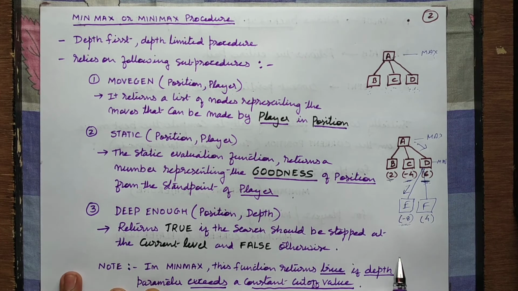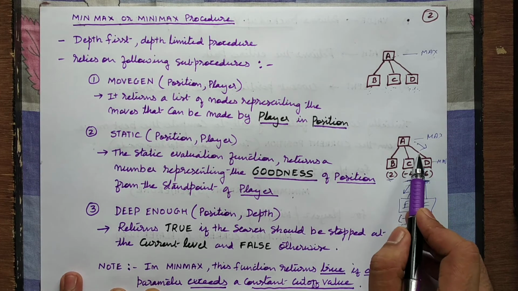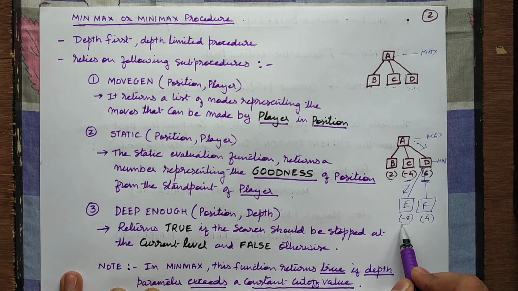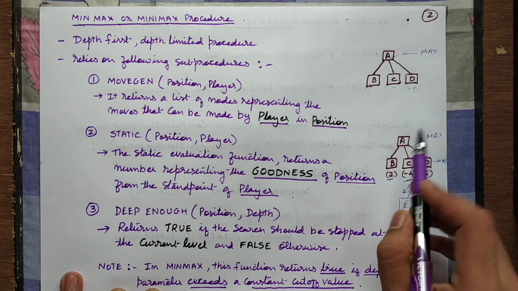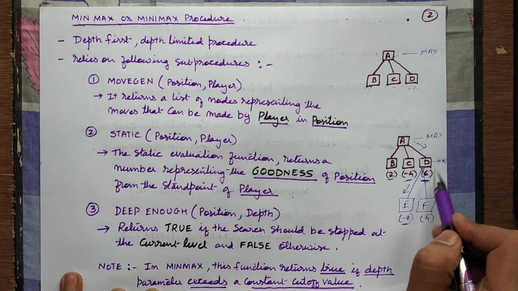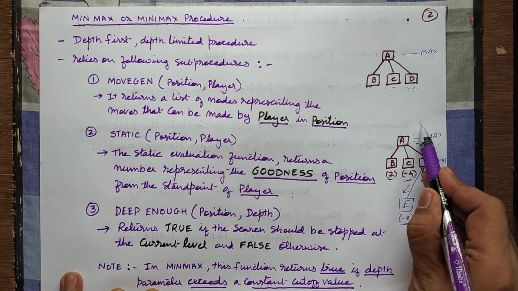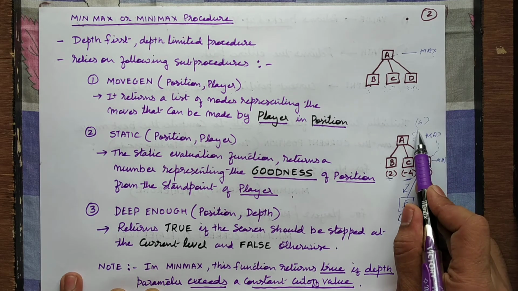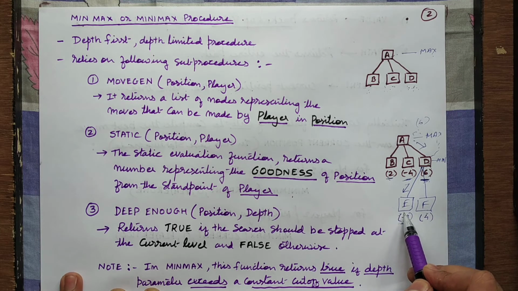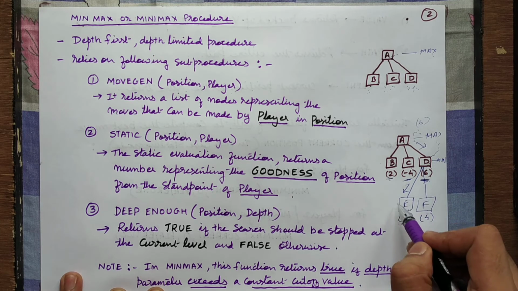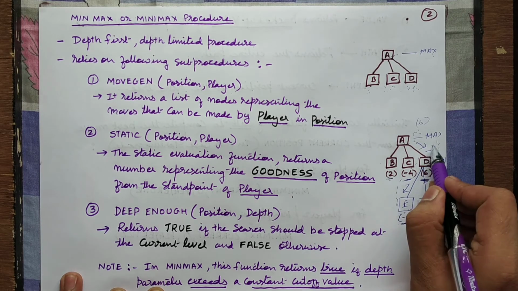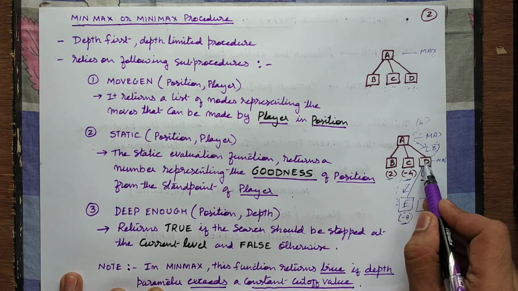Right? One thing you understand, that as the max or min player go on proceeding, as they choose a particular node with a value, that value has to be backed up to its parent. So initially when max player played and chose node D, the value that was backed up to A was 6. That means if this particular node is chosen, then max player gets an advantage of 6. Now that min player has chosen -8, the value that is backed up at D will be minus 8. Right? The value that is backed up at D will be minus 8.